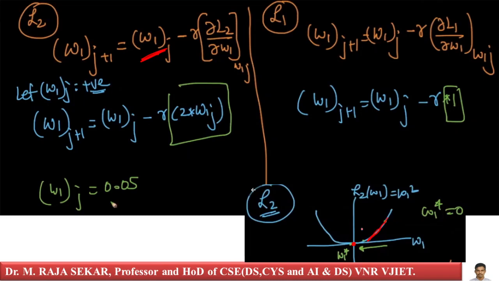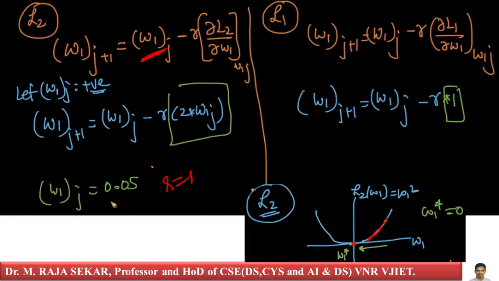Now the slope is small because W1j is 0.05. R is a constant. Let's assume R equal to 1, for simplicity. In both cases, let's say R is a small value, because as the iteration number increases, the R value reduces.